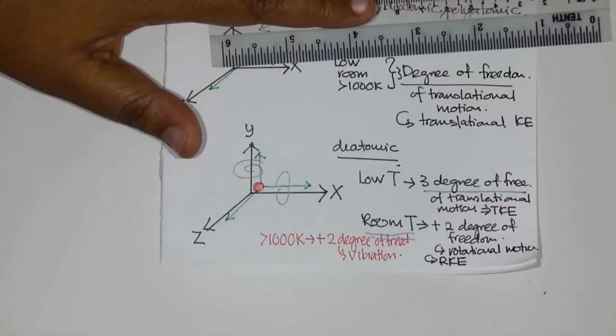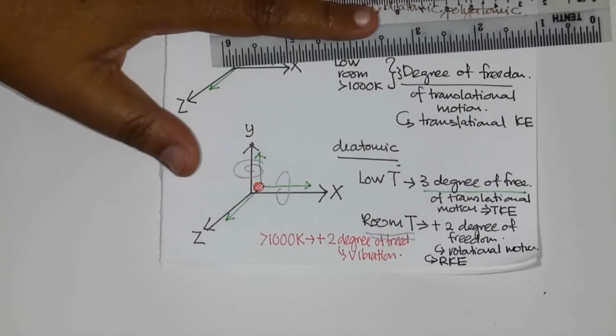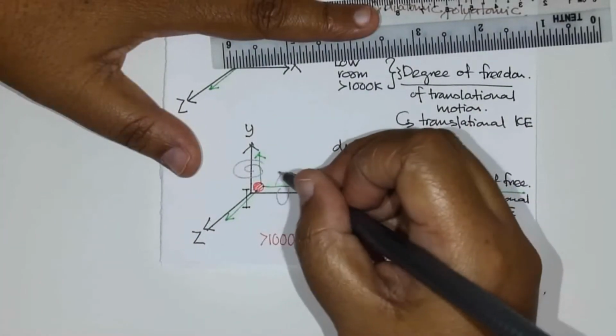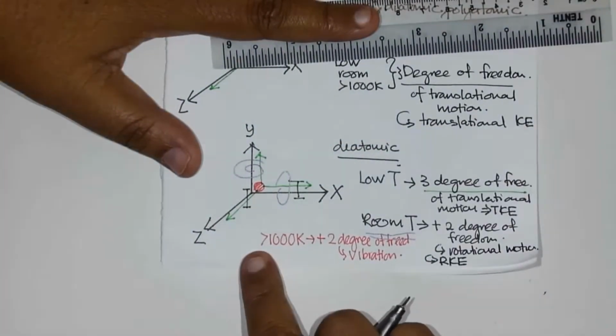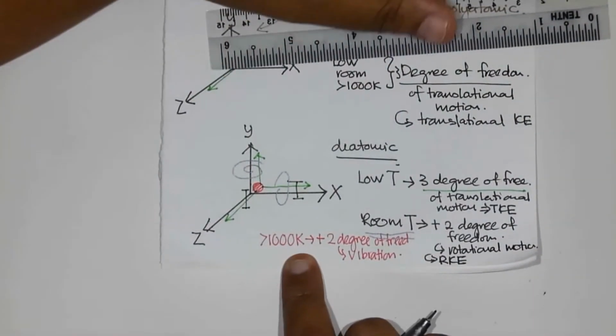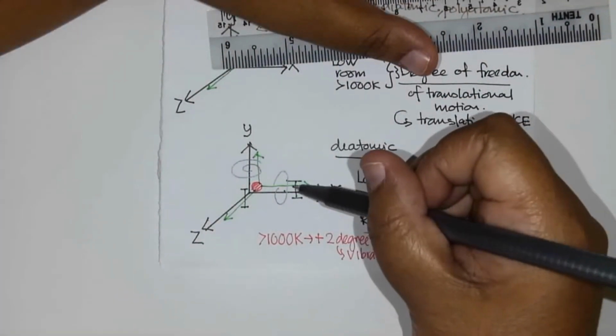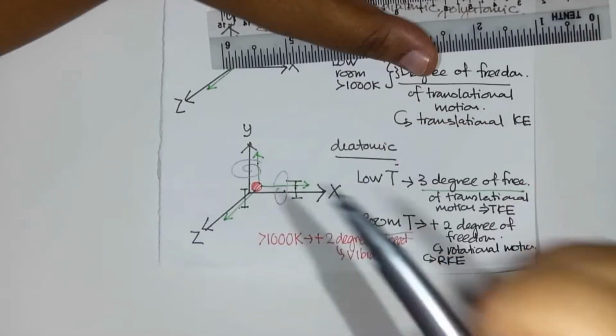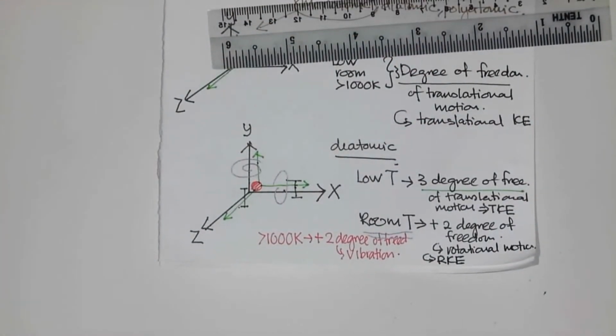I'm going to put another color here, vibrational, maybe along the Z axis or X axis. So above 1000 K, a diatomic will have 1, 2, 3, 4, 5, 6, 7 degrees of freedom.